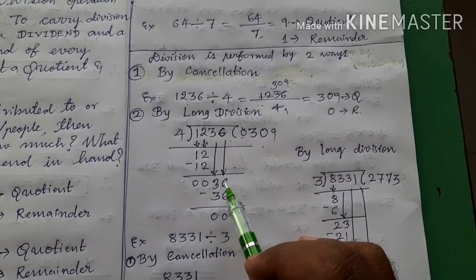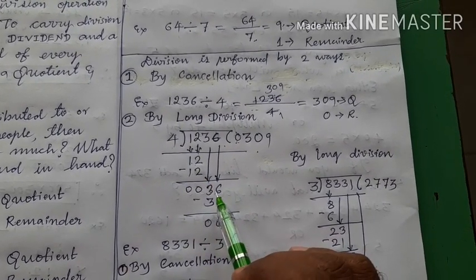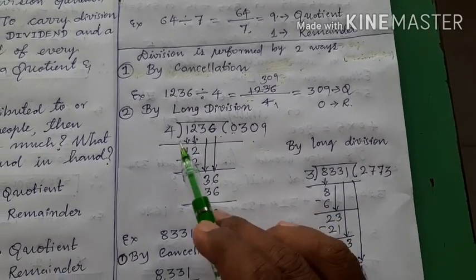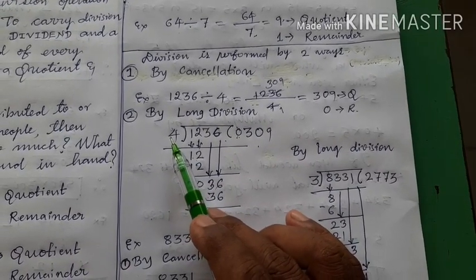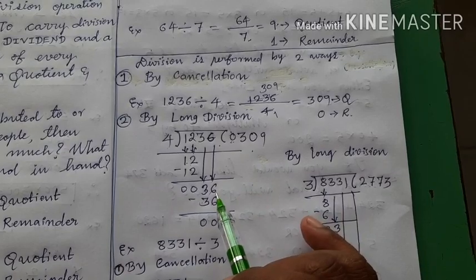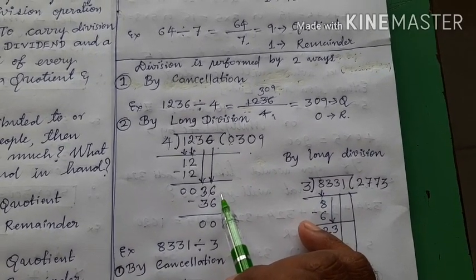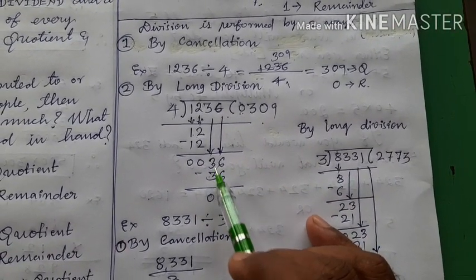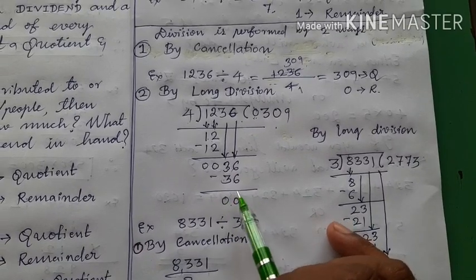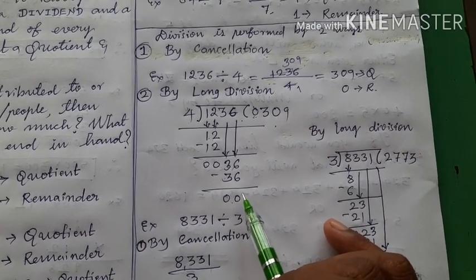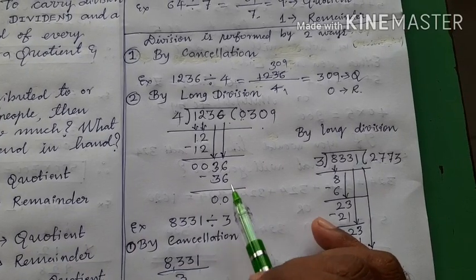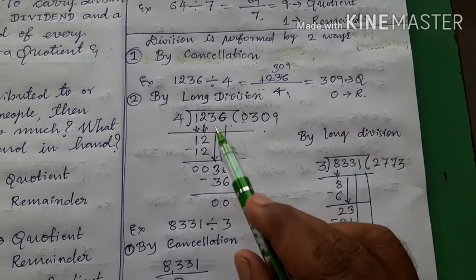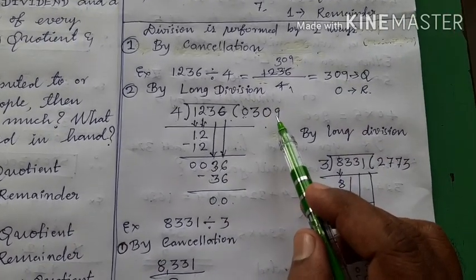Now it became 36. Therefore is 36 bigger than 4 or less than 4? It is bigger than 4. That is why you should not put 0 here. You should search 36 in the table of 4. Therefore children, 36 comes in the table of 4 as 4 nines. Therefore 4 nines are 36. 6 minus 6 is 0 and 3 minus 3 is 0. Here the remainder is 0, children, which is called a complete division. So by cancellation you got the answer 309, and by long division also you got the answer 309.